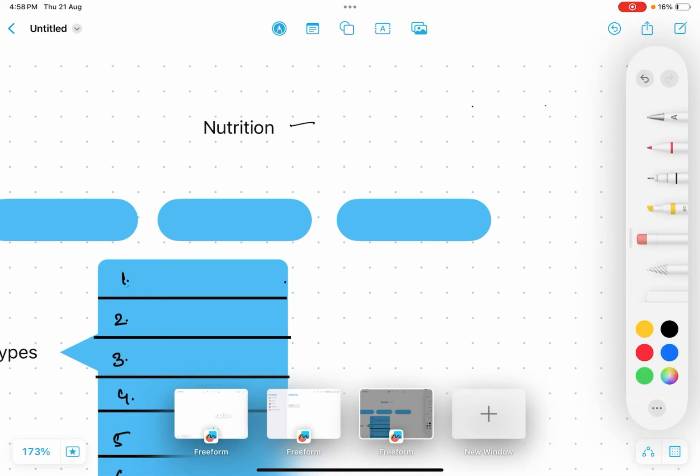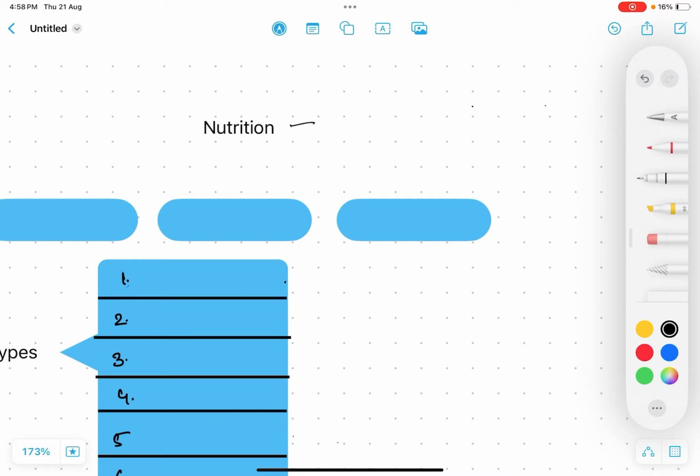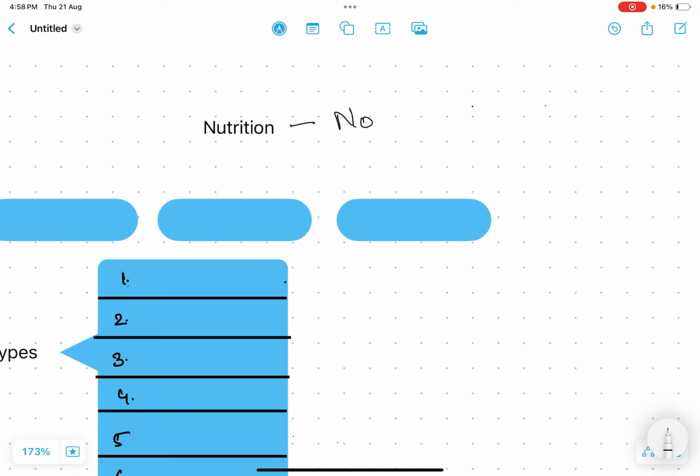The topic is nutrition. What do you mean by nutrition? Nutrition means nourishment. How is it assessed? It is assessed by the following three parameters.